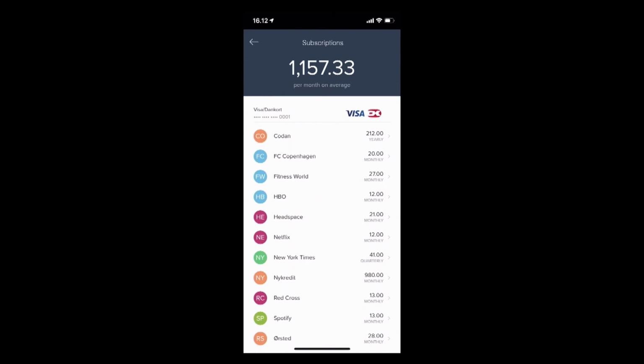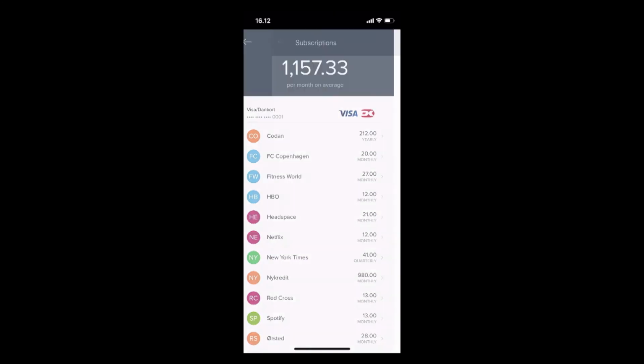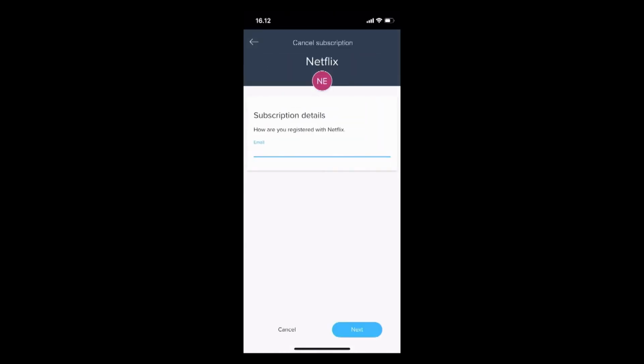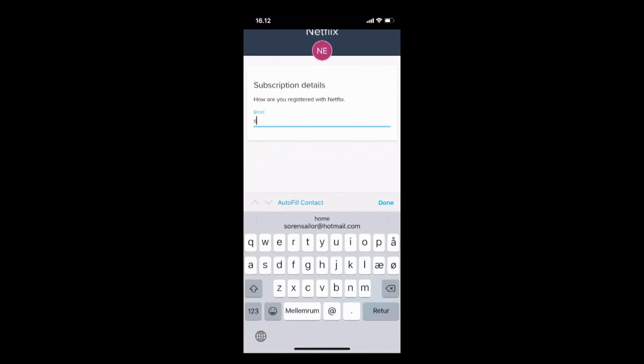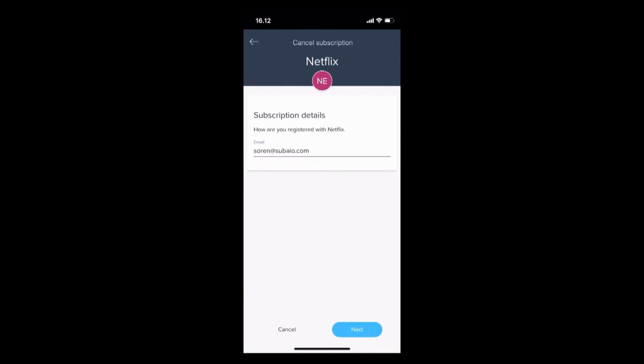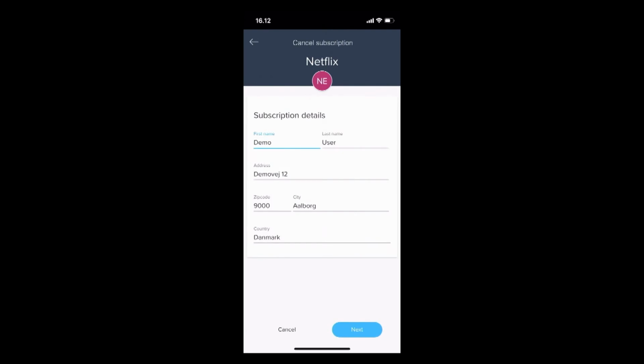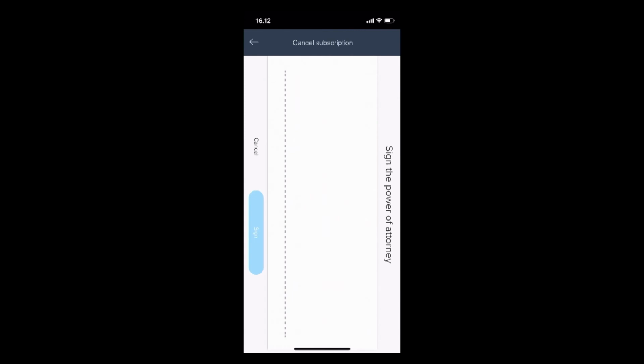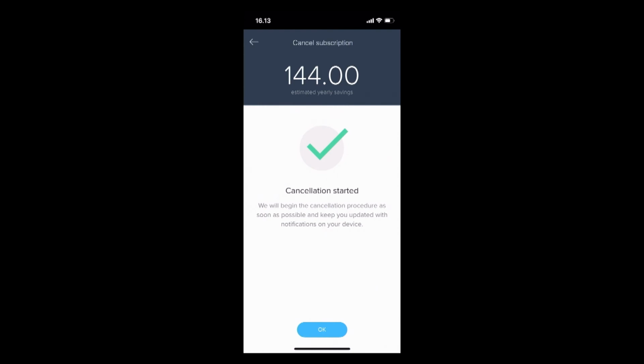And we'll do a full cancellation here as well. Let's pick Netflix. Here we then press the blue button for cancel subscription. We put in our email. I'll put in my email and you can contact me if you have any questions around our feature afterwards. We press next. Then the user has to confirm the name and the address that they're living at. Then we show them the power of attorney. They can look at that as well. And then they sign the power of attorney. And voila, that's actually it.